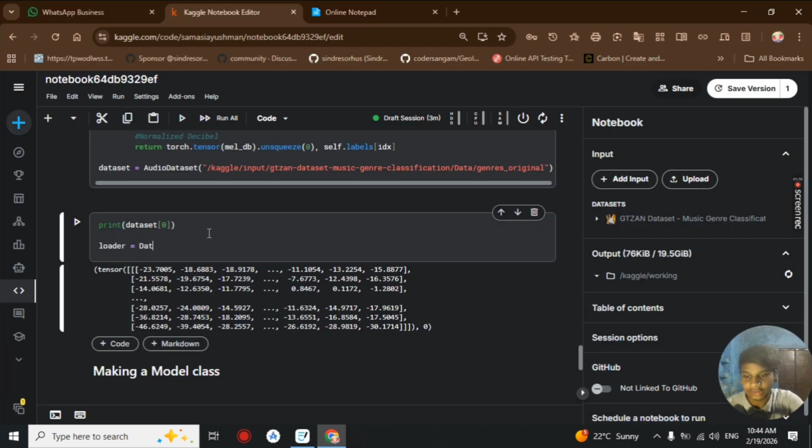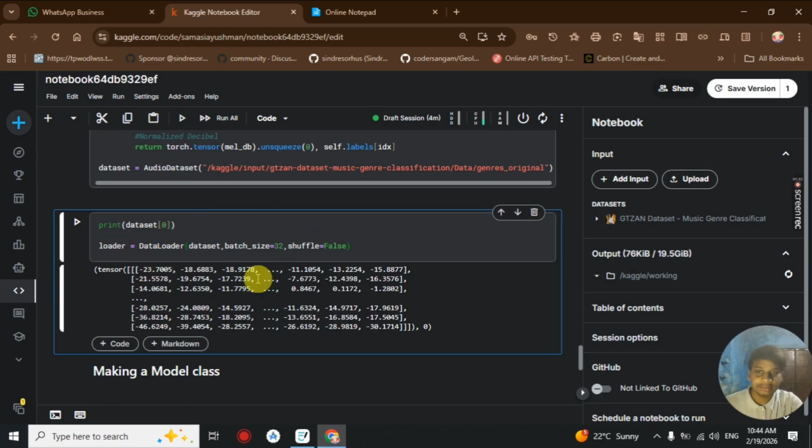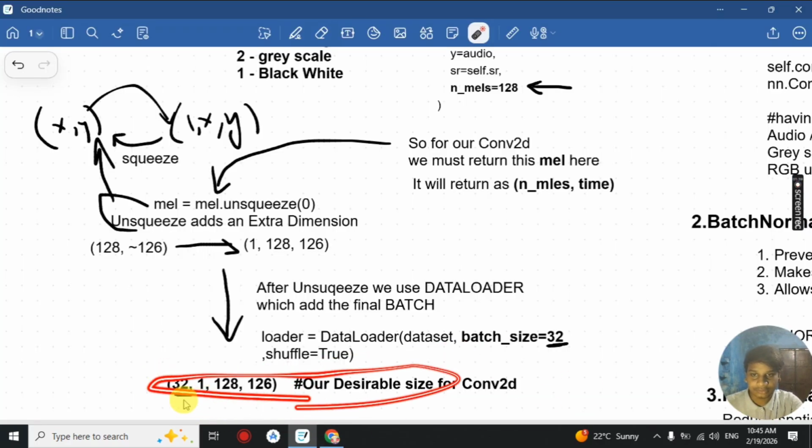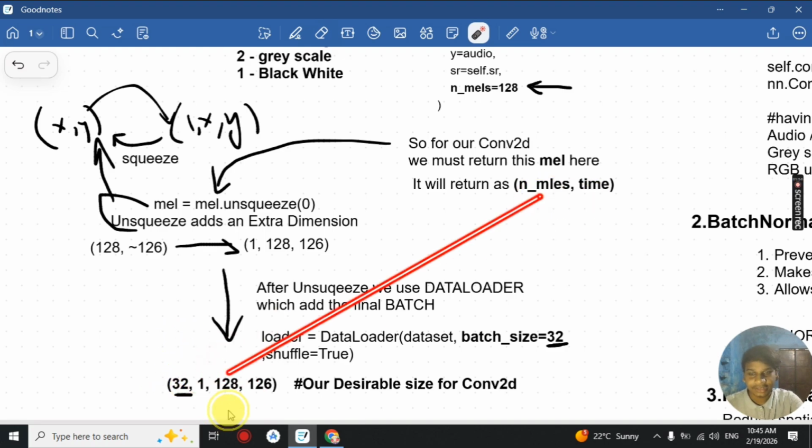We load our data loader, and here the batch size is the batch size for our convolutional neural network part, giving the desirable size for our Conv2D.